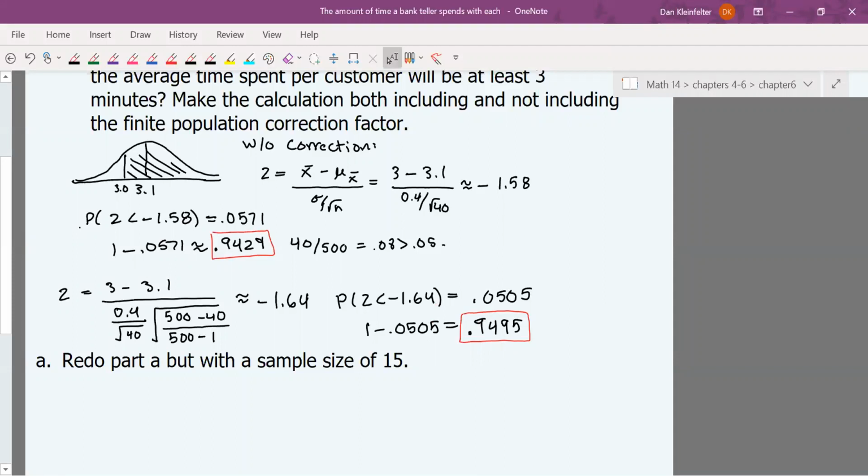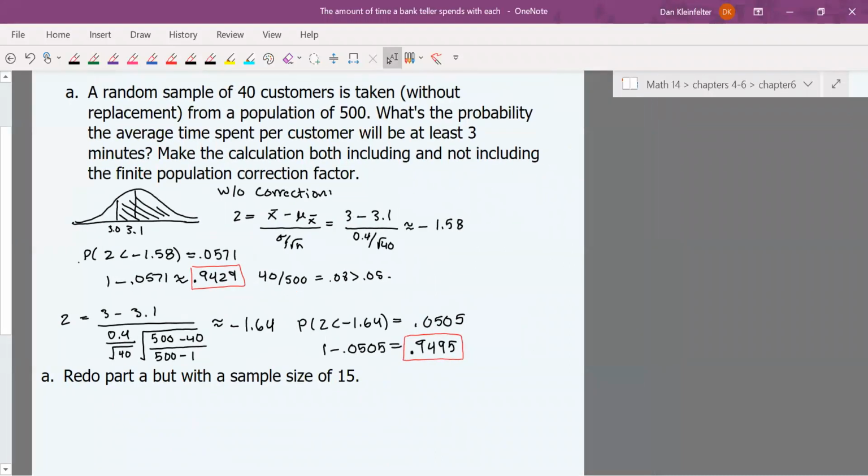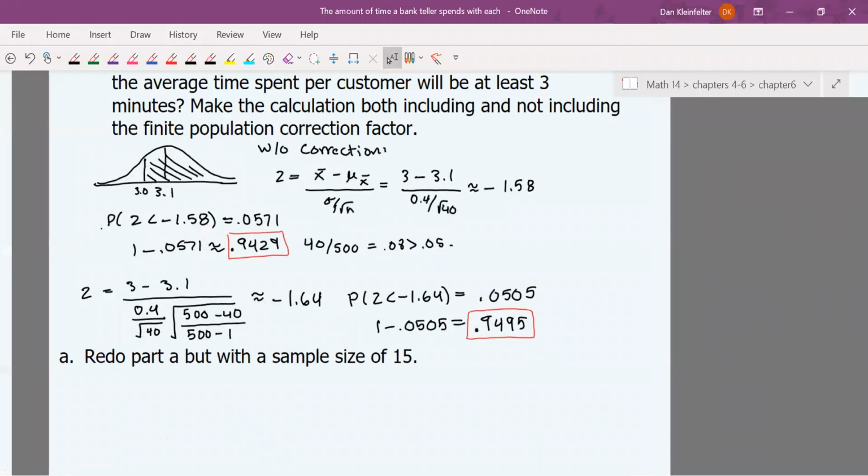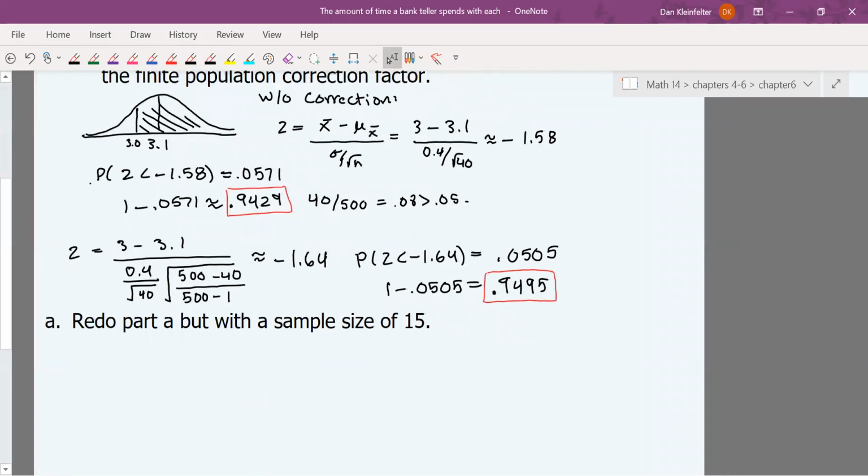Now we're going to redo this whole problem basically, but with a sample size of 15 instead of 40. So we just want to compare that and see how that is different. We can use the same picture.